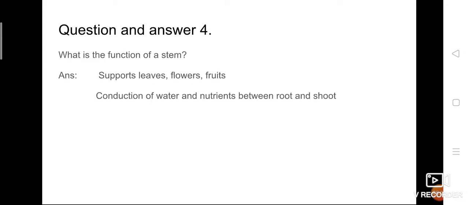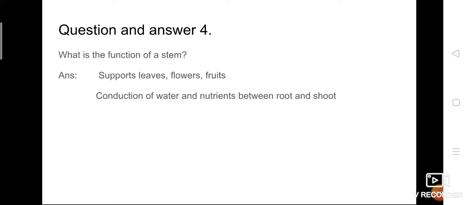Now, question number 2 and question number 3 depend upon your surrounding area, because if you read the questions, you can understand. You have to look around yourself and write the answers. So, for that, I can't give the answers now. Okay. So, for question number 2 and 3, try to answer by yourself.